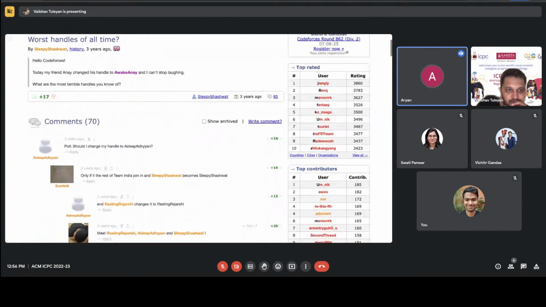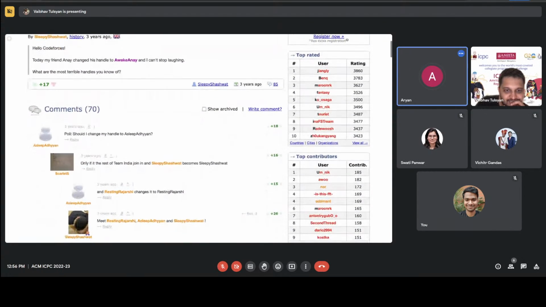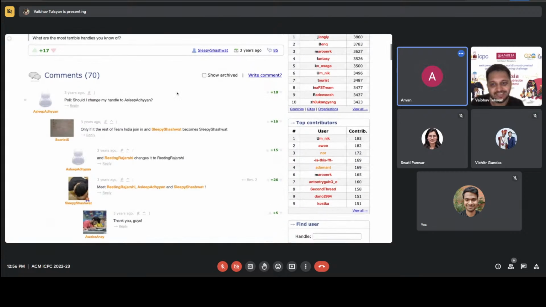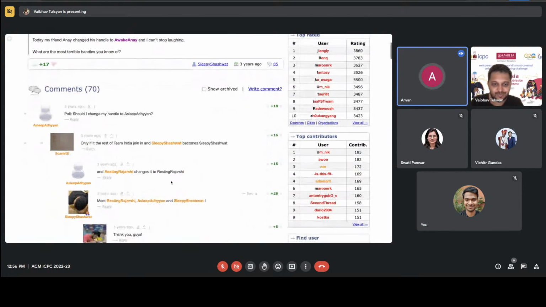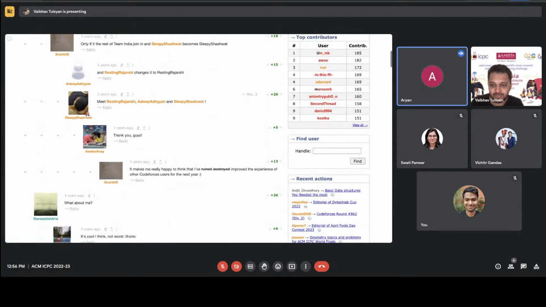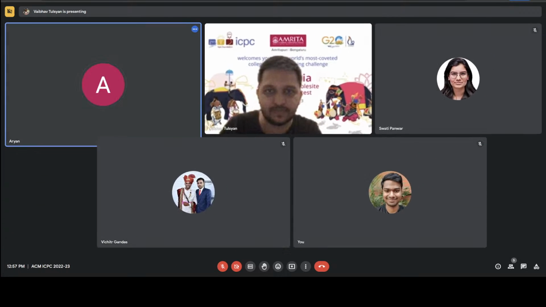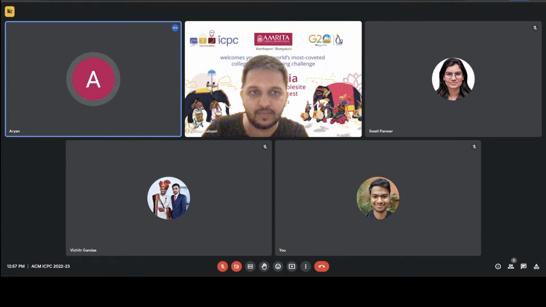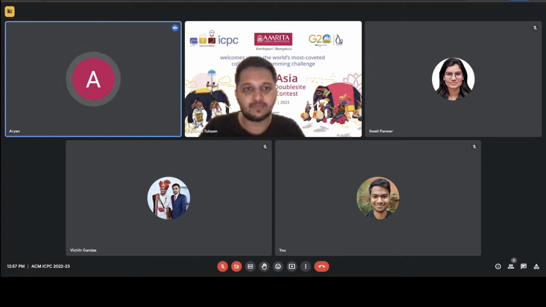Yeah, it's 3 years ago. Nice. Earlier, Codeforces used to keep the older names in the comments, so it was better to read them. Now it's more like Sleepy Password. New username is Sleepy Password.